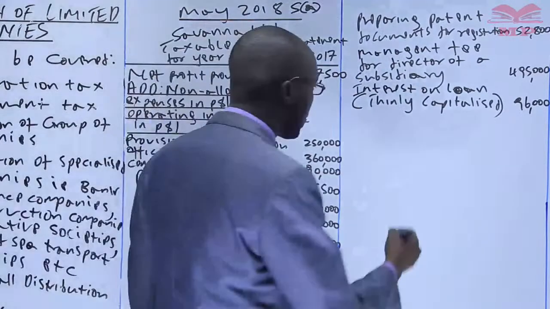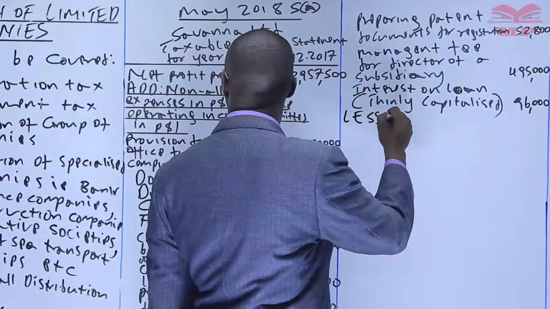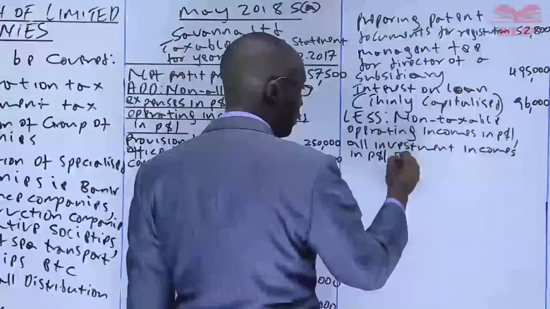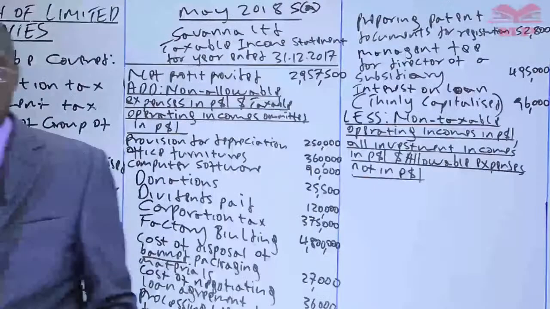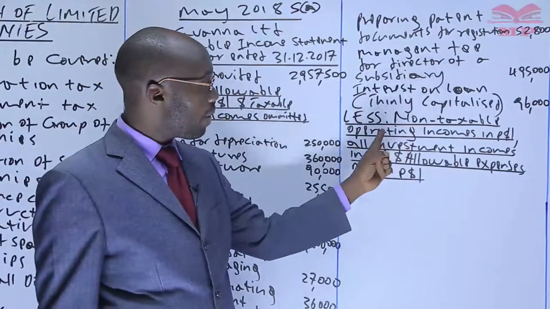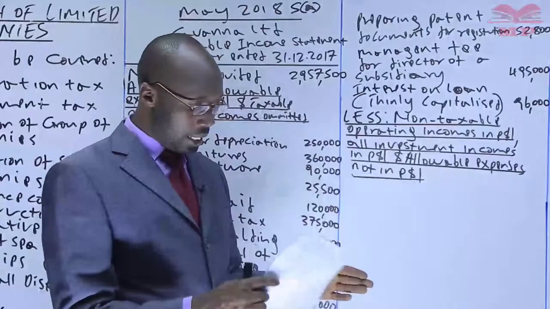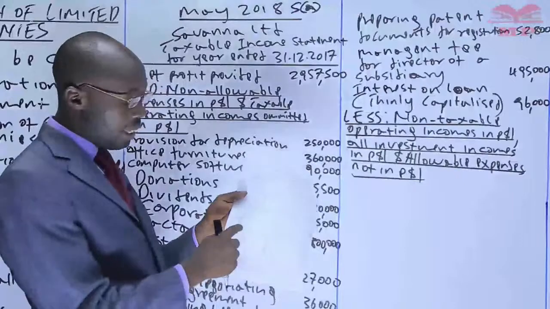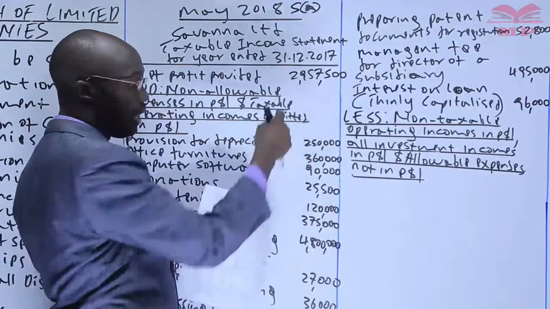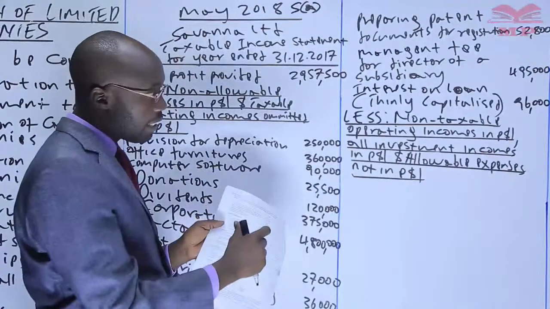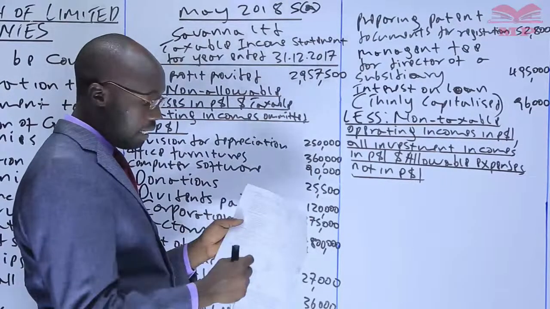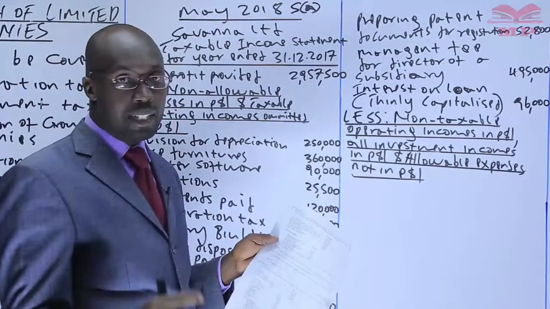Now we come to the items we are supposed to less. There are usually 3. So we need to go to the question and look for non-taxable operating incomes in the P&L, meaning incomes that are in the P&L, any that is non-taxable, we deduct, because if it is in the P&L and it's not taxable, it increases the net profit that we ended up having down there. Not taxable, we deduct. We also deduct all investment incomes in the P&L. If there is an investment income here, we deduct so that we remain with operating income. That is what we said.